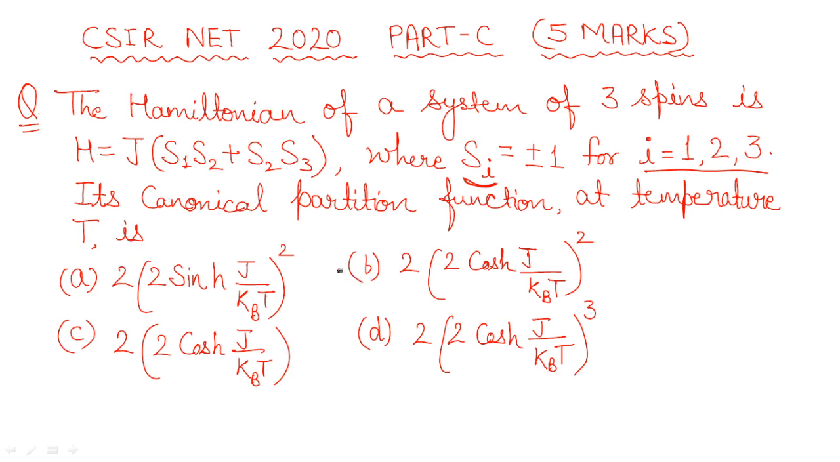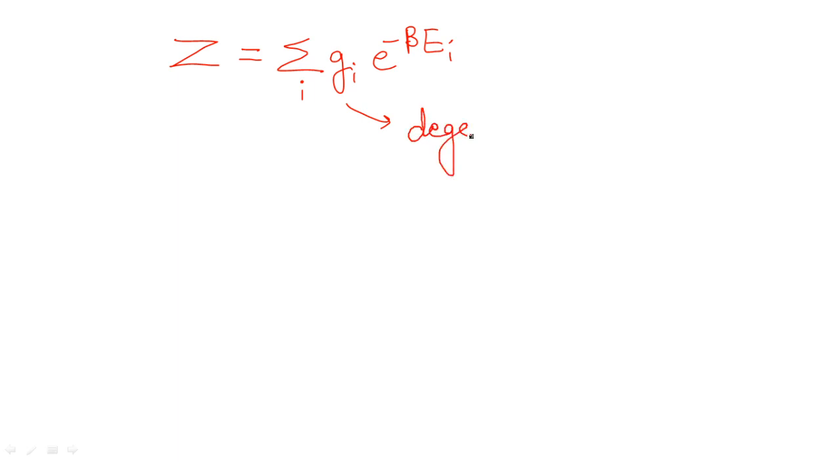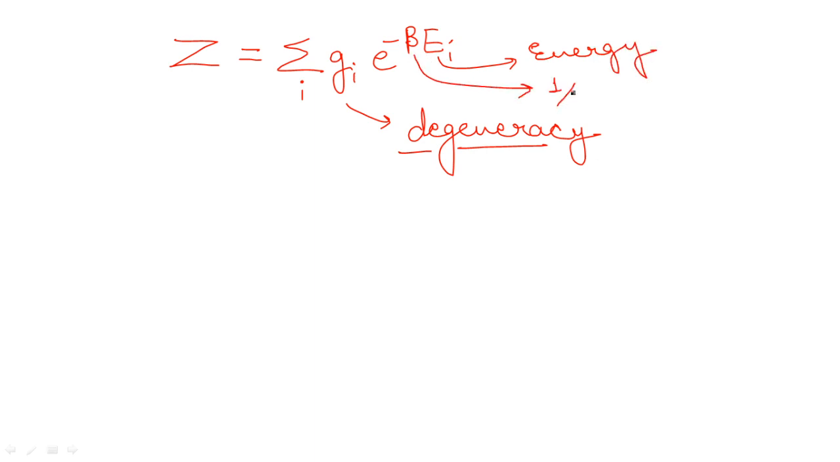To solve this question, the only thing you need to know is the expression for the canonical partition function. Generally, we show the partition function with the symbol Z, and it is going to be summation over i of g_i e to the power minus beta E_i. Clear? Where g_i is the degeneracy. This is something which will help you a lot in the statistical physics part. And it should be clear to every one of you. E is representing the energy here, and beta is equal to 1 upon k_B T. So this is how we are going to have the expression.